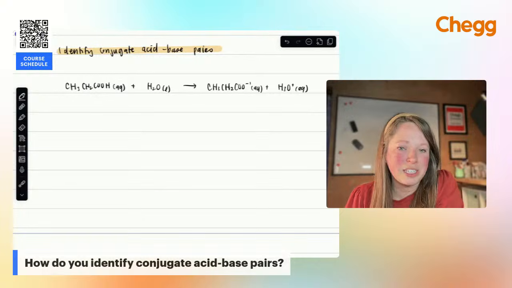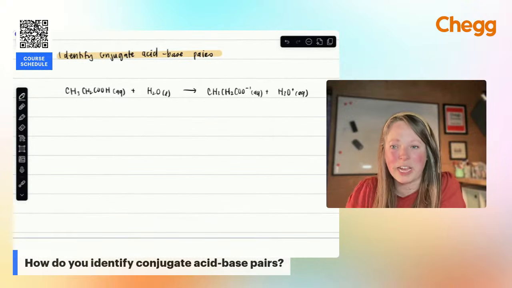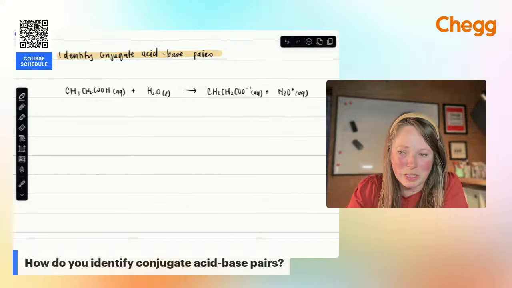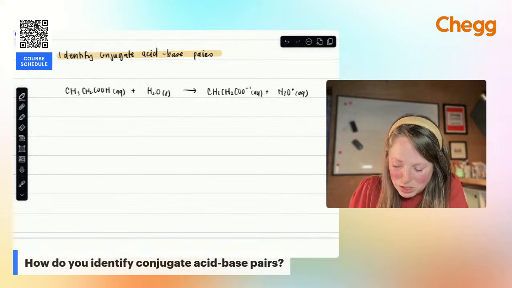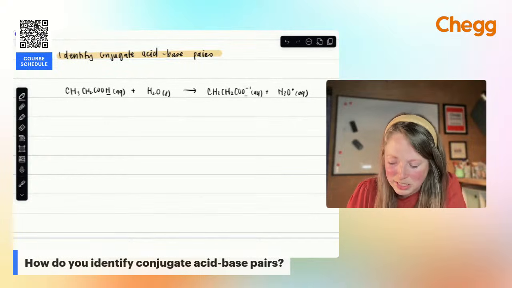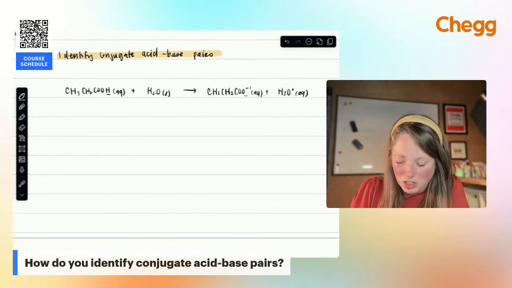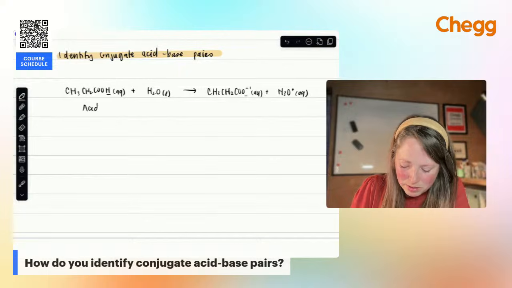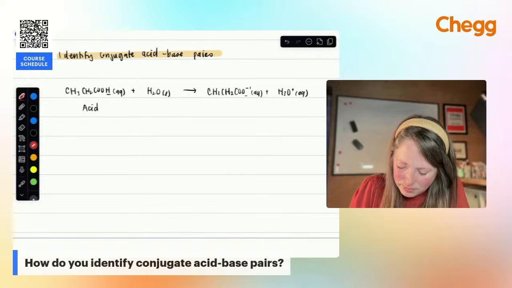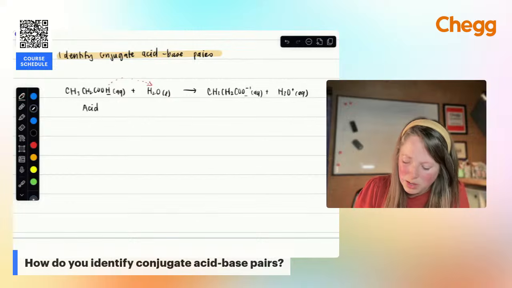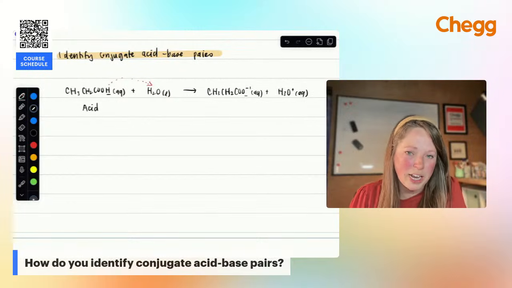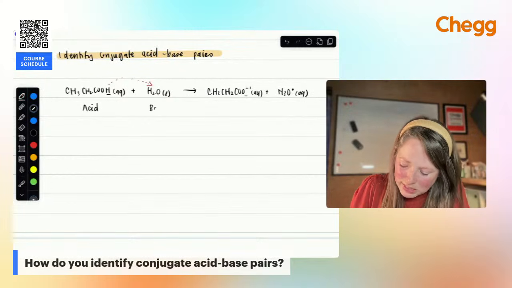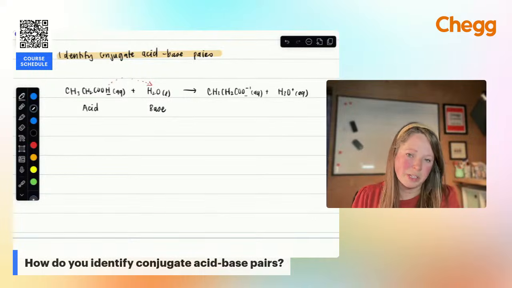So looking at this, I know this is an acid-base reaction and I want to figure out what's going on. The first species loses this H between this and that. Something that loses the H is going to be my acid. So I'm just going to imagine that this pops off and combines with H2O. When that happens, it's going to create H3O+. Whatever accepts that hydrogen is going to be your base.